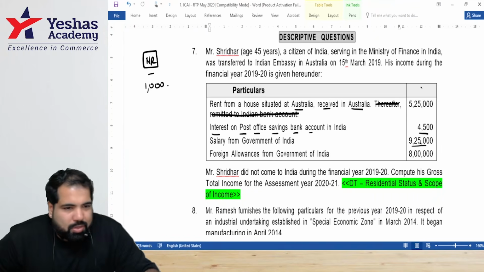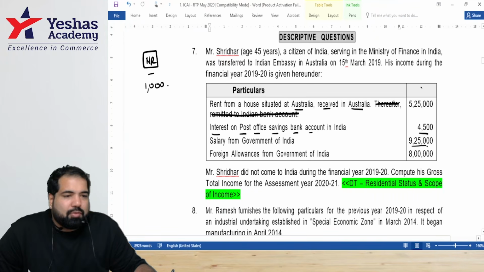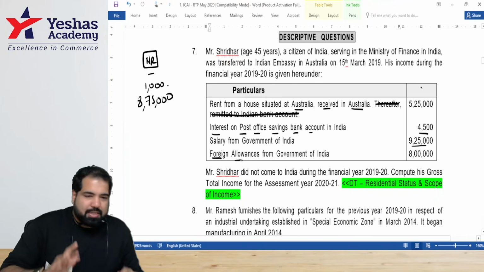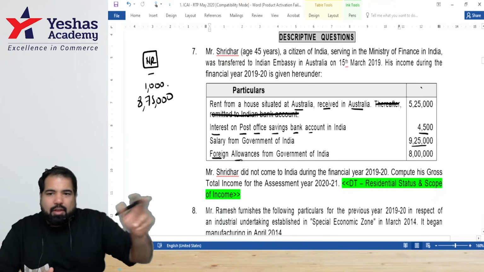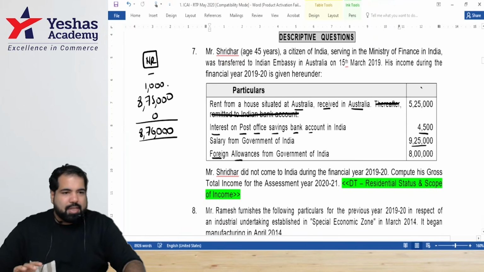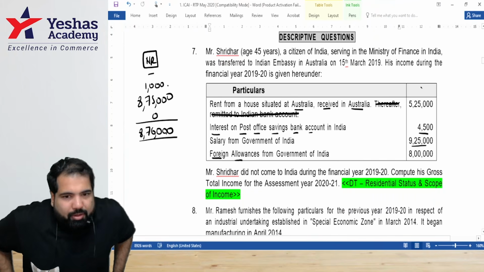So as per the old scheme, salaries always get a standard deduction of 50,000. So 9 lakh 25,000 minus 50,000 is 8 lakh 75,000. And what about foreign allowances? If you get salary, we'll tax it, but allowances we will exempt. So how much is taxable here? Total is 8 lakh 76,000. Everyone okay? You will tell me exactly word by word how you will present this answer in the exam. Everyone, let's start.